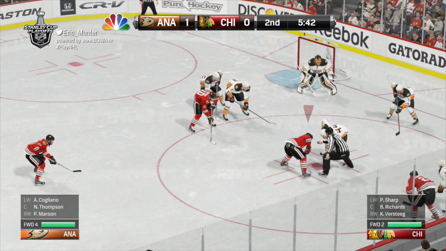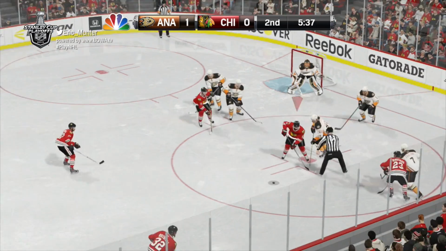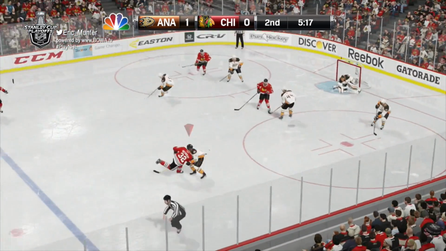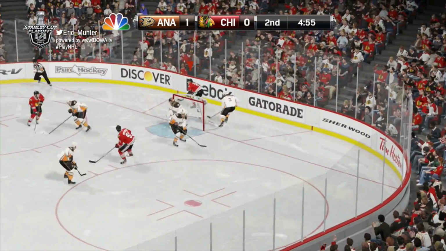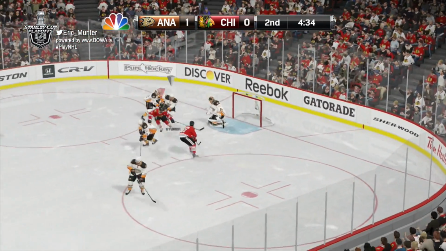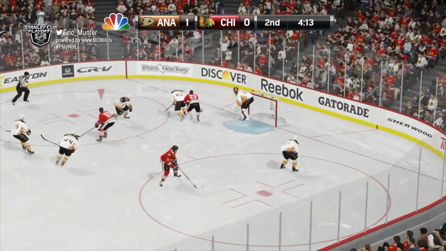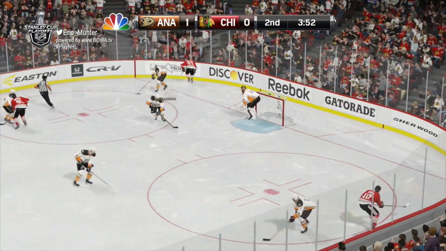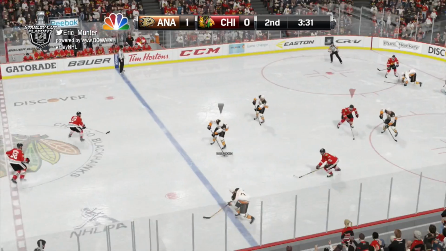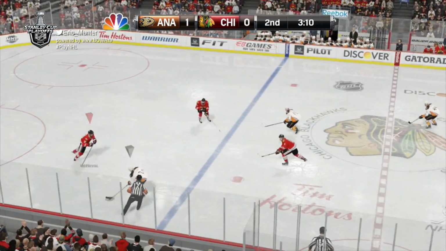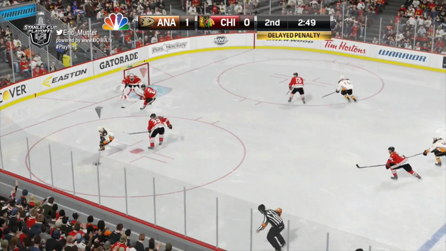Richards squares in the dot against the Anaheim centerman and wins the draw. Here's Michael Roosevelt shooting off of Anderson. Rebound, Chicago has the puck. Fed it on net, save. Rebound, Richards can't get it on goal. Versteeg goes after the puck, but Maroon comes away with it. Nate Thompson to Maroon to Cogliano. Andrew Cogliano, around one Blackhawk.